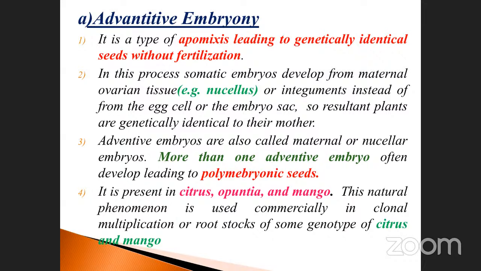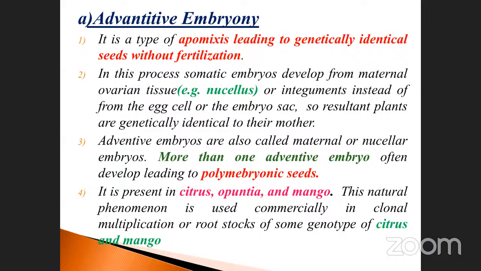Adventive embryony is mostly present in citrus, Opuntia, and also mango. This natural phenomenon is used commercially in clonal multiplication or as rootstock of some genotypes of citrus and mango. So adventive embryony is also one of these techniques. It is mostly used for commercial purposes. That is very, very important: the cloning process and multiplication process.